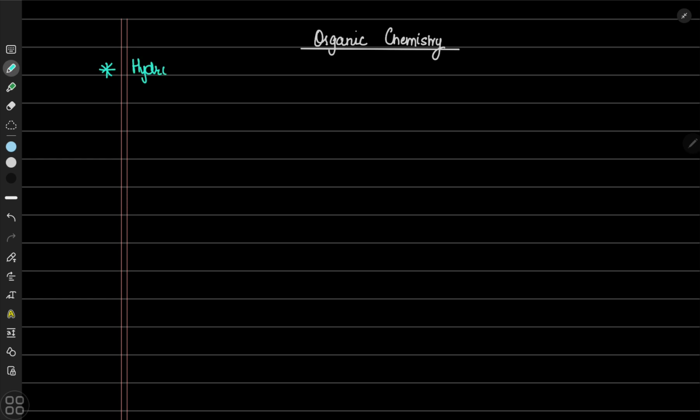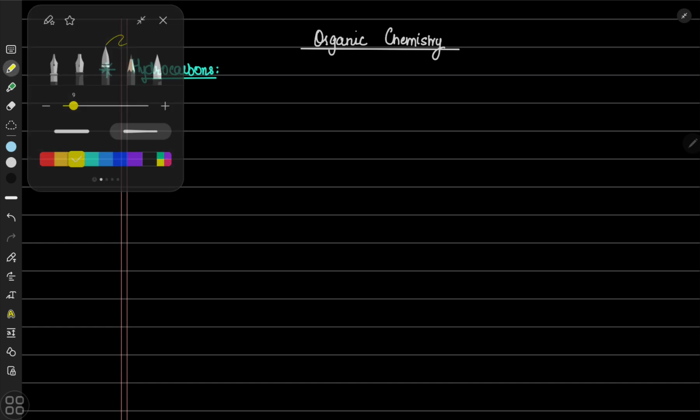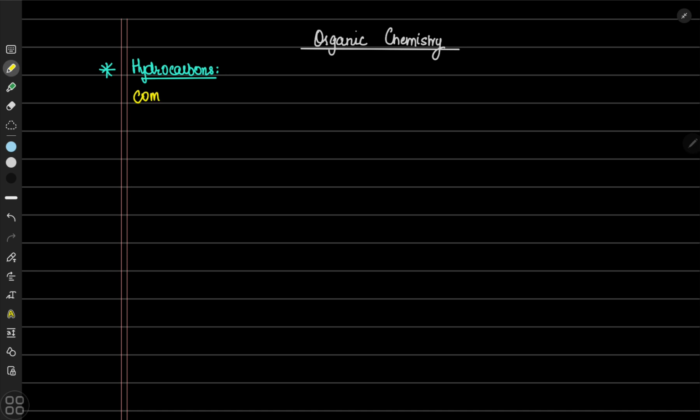As the name suggests, hydrocarbons are compounds that have carbon and hydrogen atoms only. No other element can be part of hydrocarbons, right?